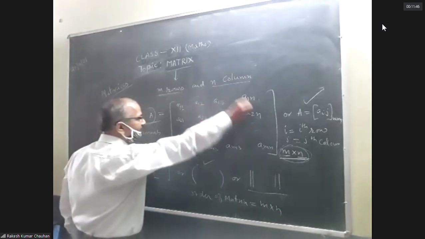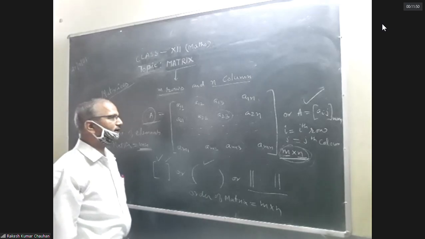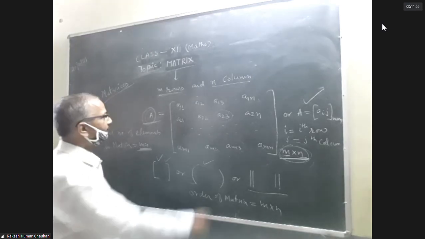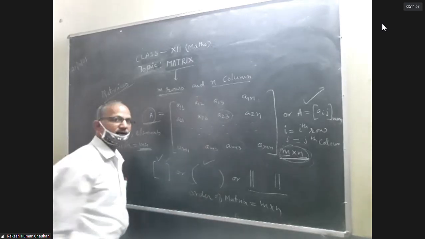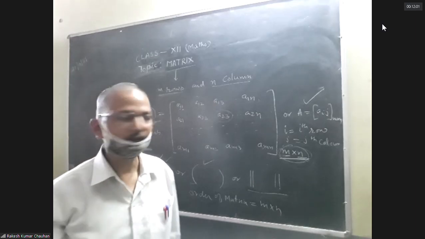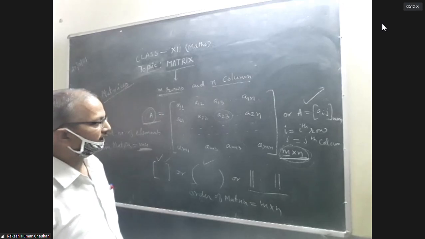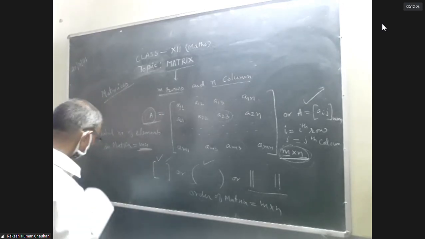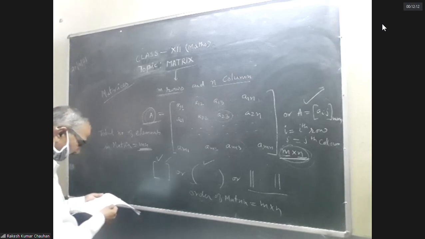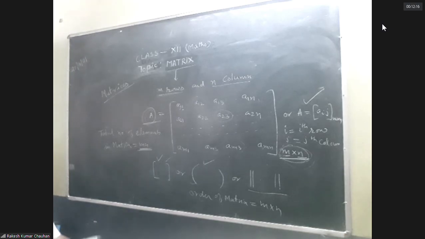Element of the matrix can be taken from any field. They can be real number, complex number. If elements are real numbers, then matrix is known as real matrix. If elements are complex numbers, then matrix is known as complex matrix. These are some basic terms of matrix.